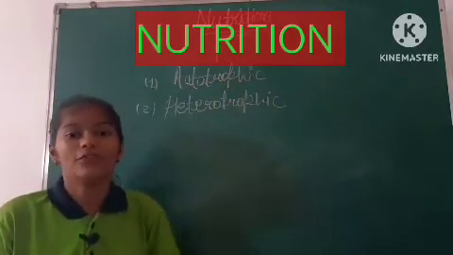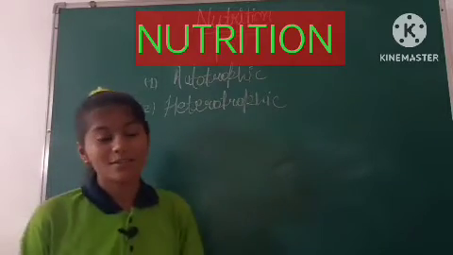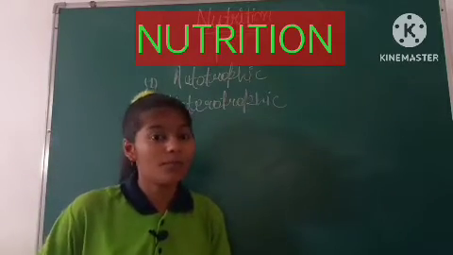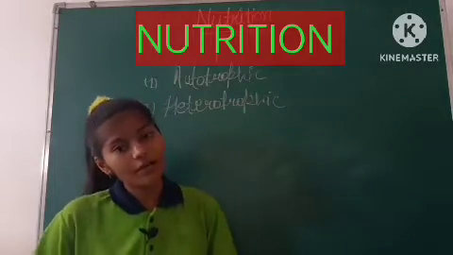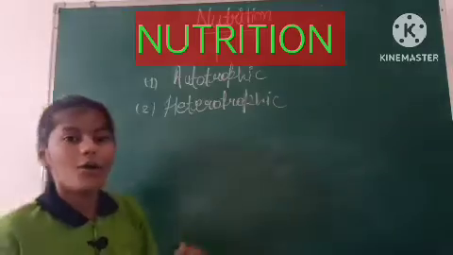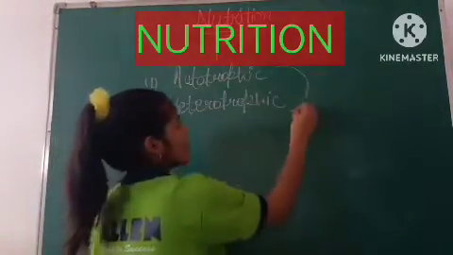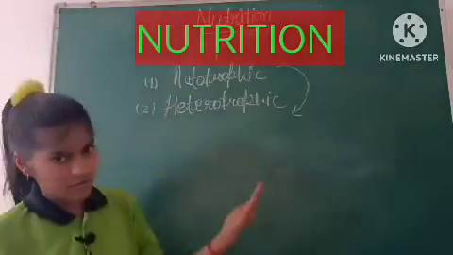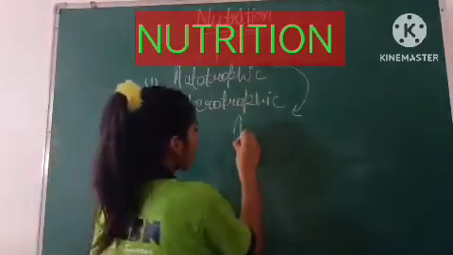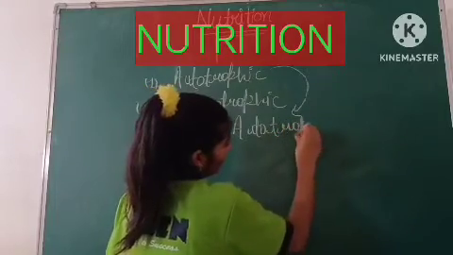Auto means self, trophic means nourishment. All those organisms which make their own food by themselves follow autotrophic nutrition. The organisms which perform this process are known as autotrophs.